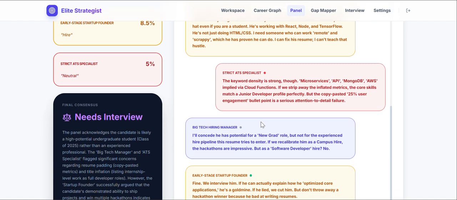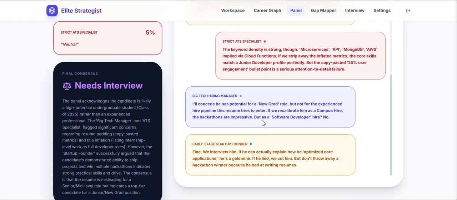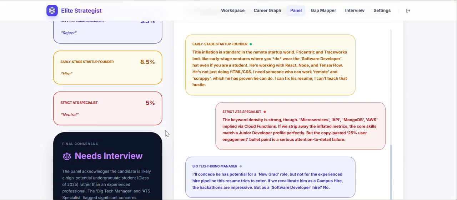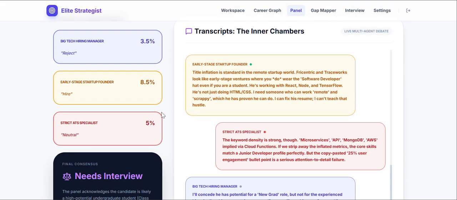So they have talked about me more than what I did. It's helping others see what I did without taking insights. So it's like needs interview. The panel acknowledges the candidate as a high potential graduate, rated on experience. The big tech manager and ATS specialist are flagged, but the startup founder is impressed. I already got more than three jobs in different startups. I know this resume works for startups but doesn't for companies, because everything I worked on was in startups.